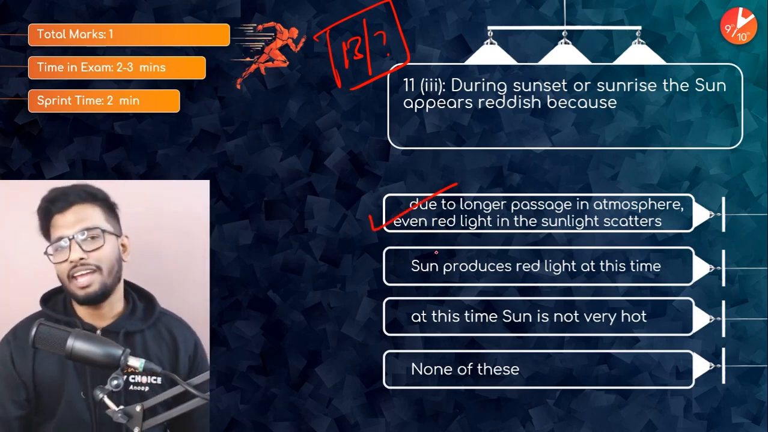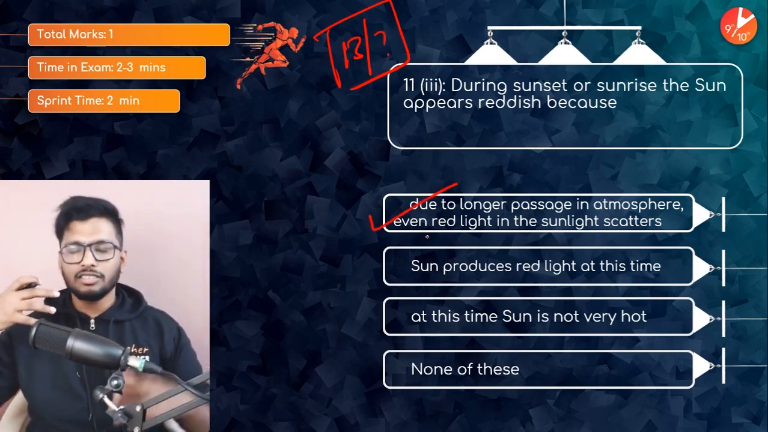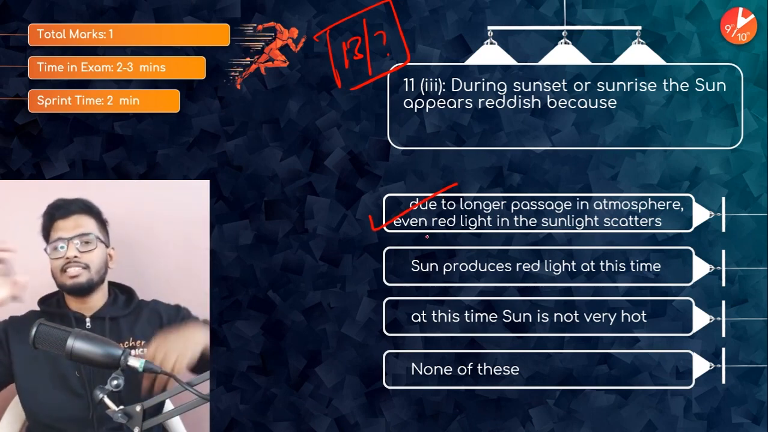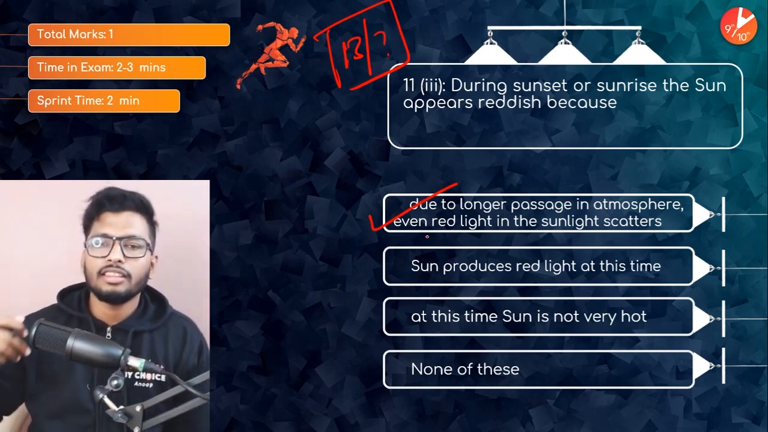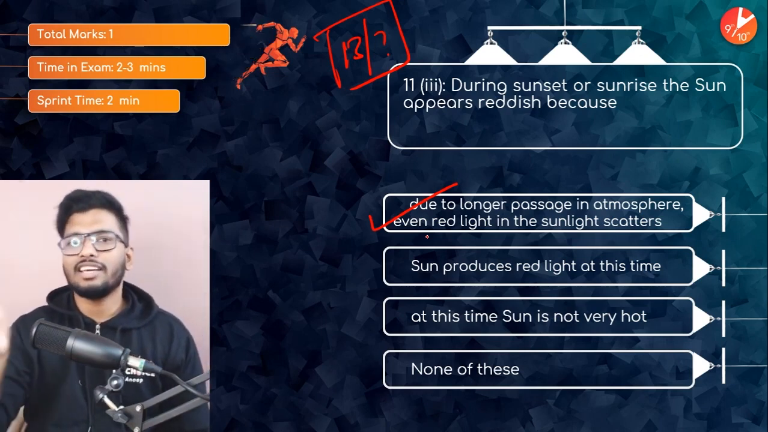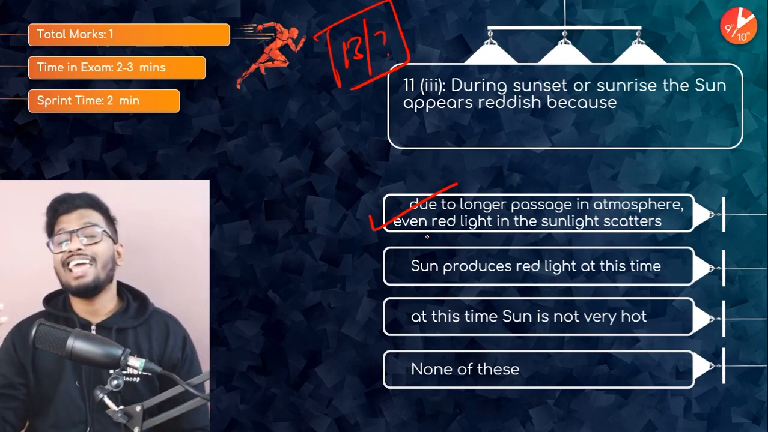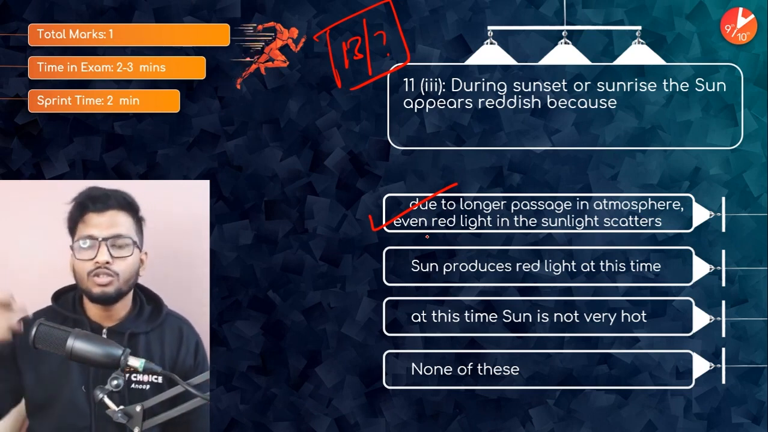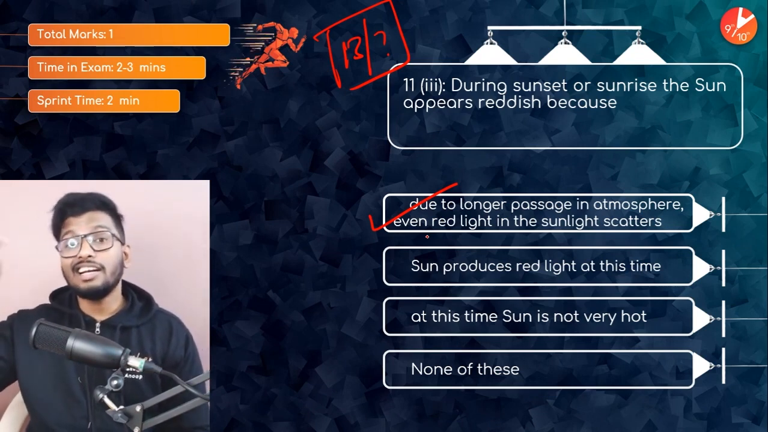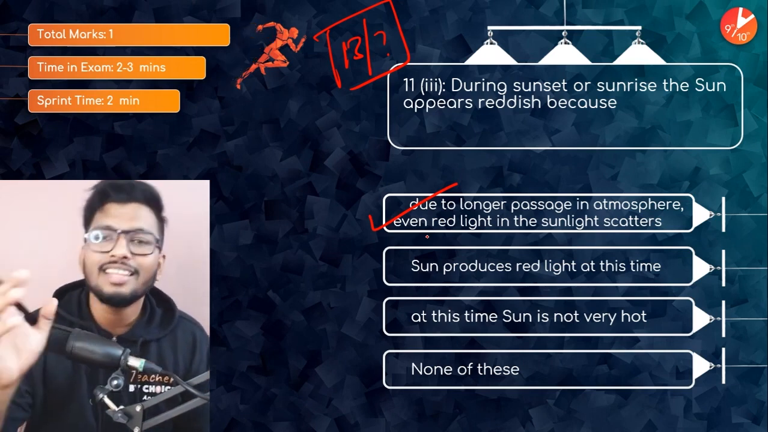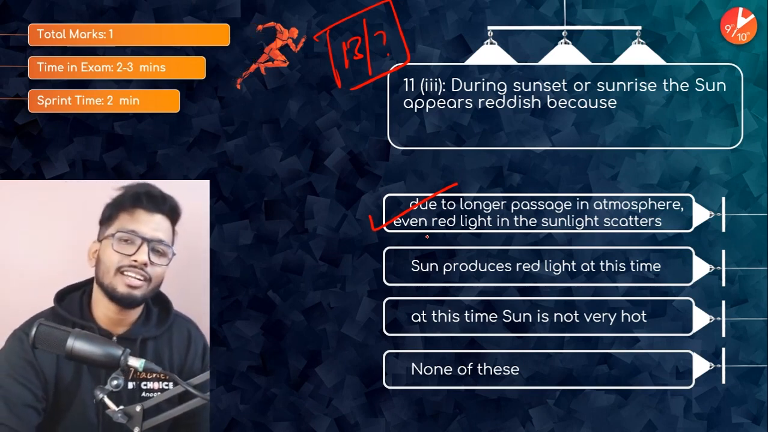It is going to be option number A. Because light during sunrise and sunset is traveling a longer distance. Since light is traveling a longer distance, the shorter wavelengths of light easily get scattered. Even the longer wavelengths like red, orange and yellow will also get scattered because there is more distance that the light is traveling. So more distance, more would be the scattering of light. So the red light will get scattered and it'll reach our eyes. Because of that reason, the sun appears reddish during sunrise and sunset.